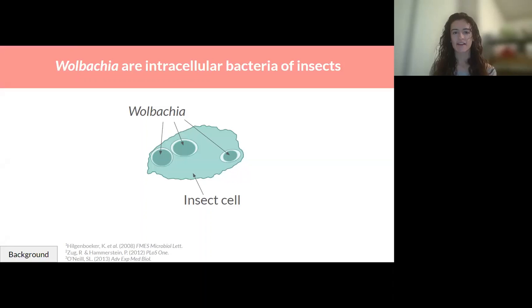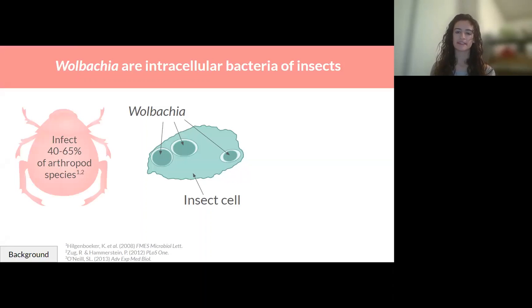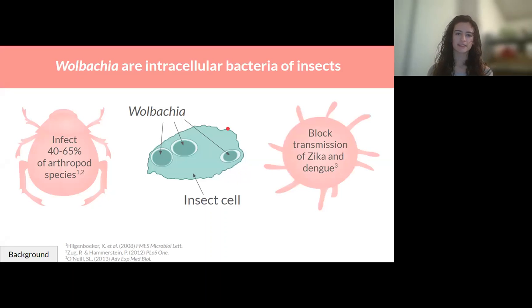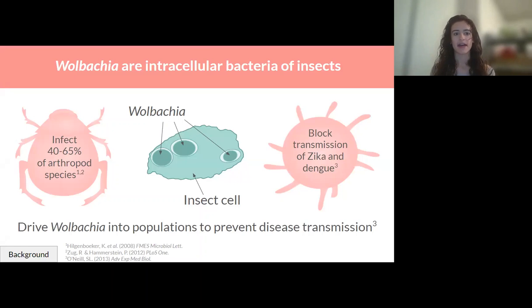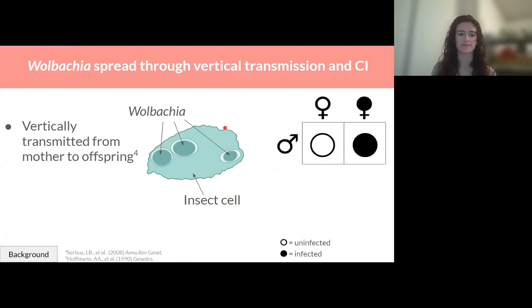First, they infect over half of all arthropod species, making them the most abundant endosymbiont on the globe. Second, they block the replication and transmission of important viruses such as Zika and dengue. And for these two reasons, vector control agencies across the globe actually combine Wolbachia's spread and pathogen blocking capabilities to drive Wolbachia into mosquito populations, preventing disease transmission.